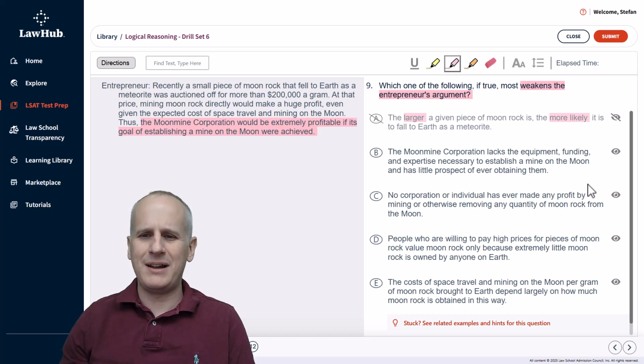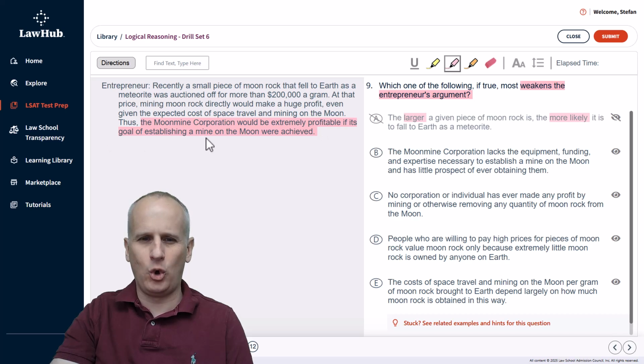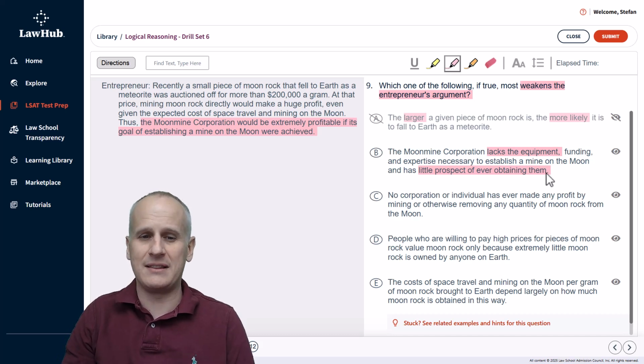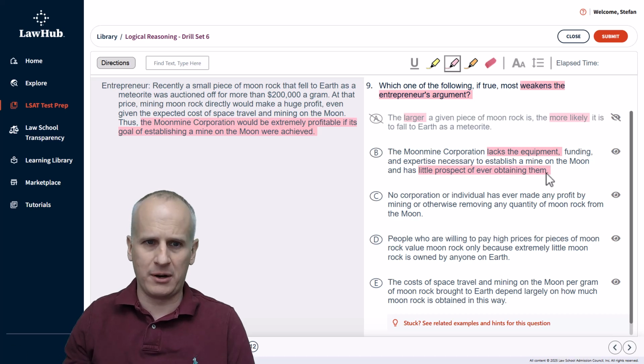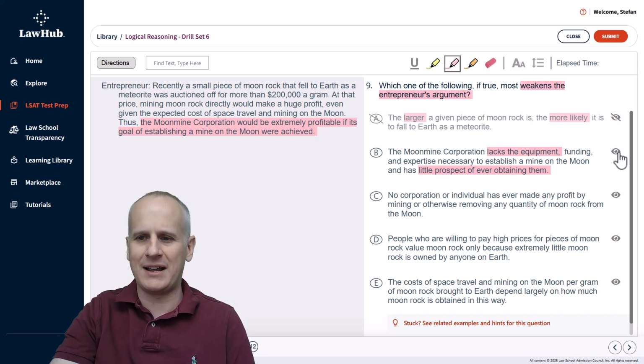Then choice B, the Moonmine Corporation lacks the equipment, funding, and expertise necessary to establish a mine on the moon and has little prospect of ever obtaining them. Well, we've granted in the entrepreneur's conclusion that the goal is achieved. So whether it lacks the equipment, funding, and expertise now and has little prospect of ever obtaining it isn't actually relevant to this argument, because this argument grants that the conclusion is viable only if they were able to accomplish it. So whether or not it's a viable or a likely outcome isn't relevant to the conclusion and isn't, again, matching our predicted way to weaken, which is this idea of supply versus demand.